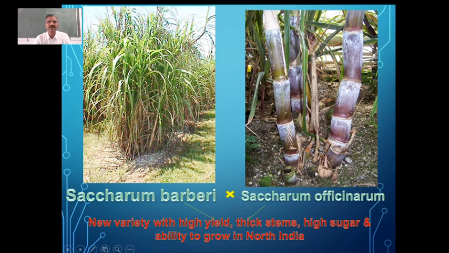And we got a new variety out of this with high yield, thick stems, you can see the thick stems here, high sugar content and the ability to grow in North India. So hybridization resulted in a new variety which can be grown in North India with high sugar content. The problem with Saccharum barberi was that it was able to grow in North India, but the sugar content was very low. That problem was solved by developing a new variety like this.